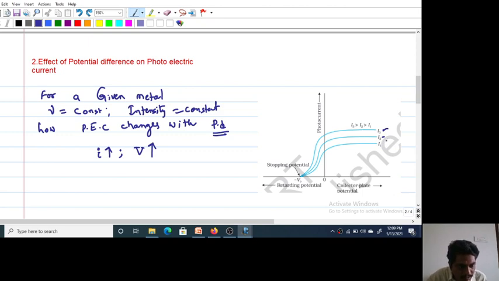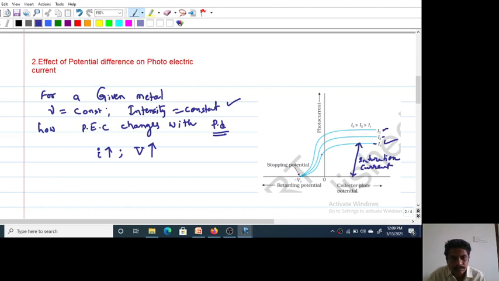At a particular intensity, if you change the intensity, the current changes. We are not changing intensity, we are keeping intensity constant here. Look at this curve only for a particular intensity. The saturation is different. This is the saturation current for intensity I1. This is a saturation current.